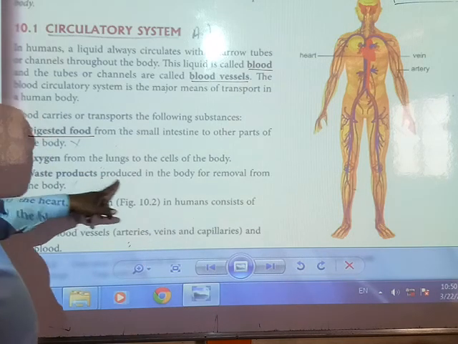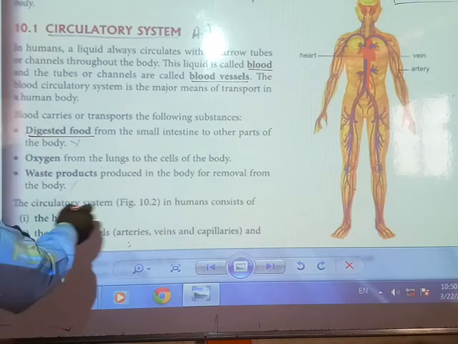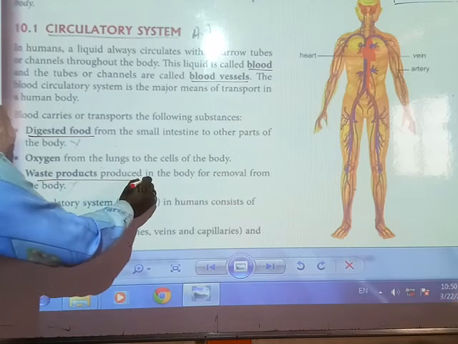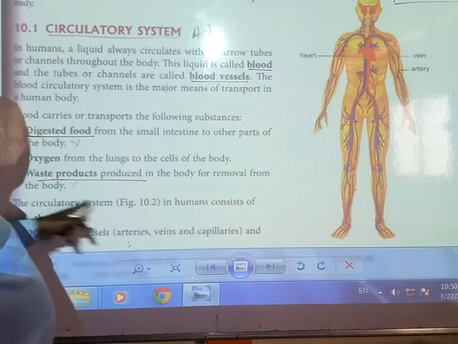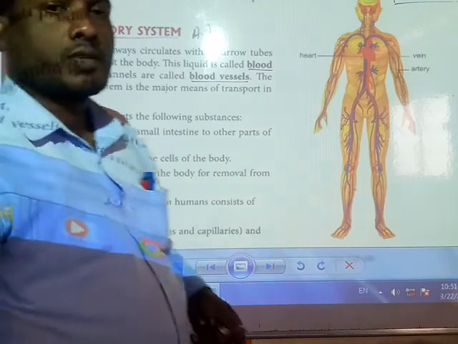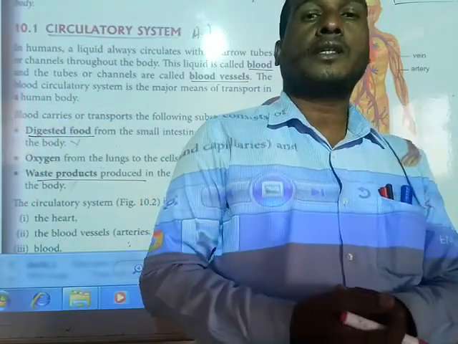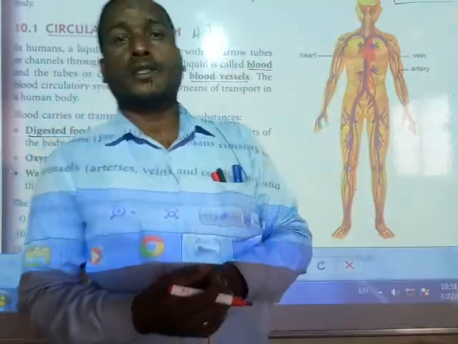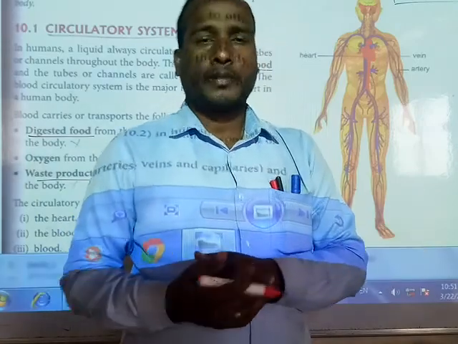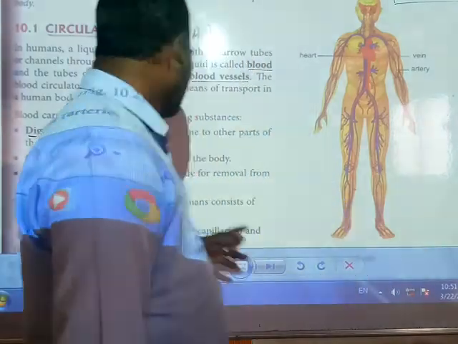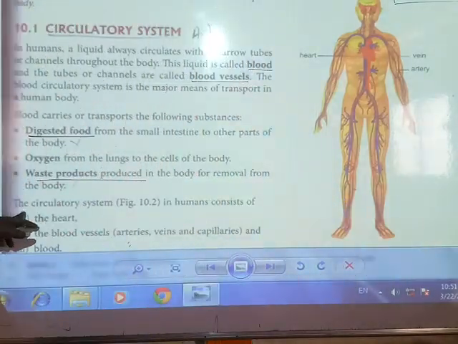Next, waste products produced in the body are carried for removal from the body. It also helps remove waste products like urine and sweat, which go out of the body. Next we will discuss the circulatory system.